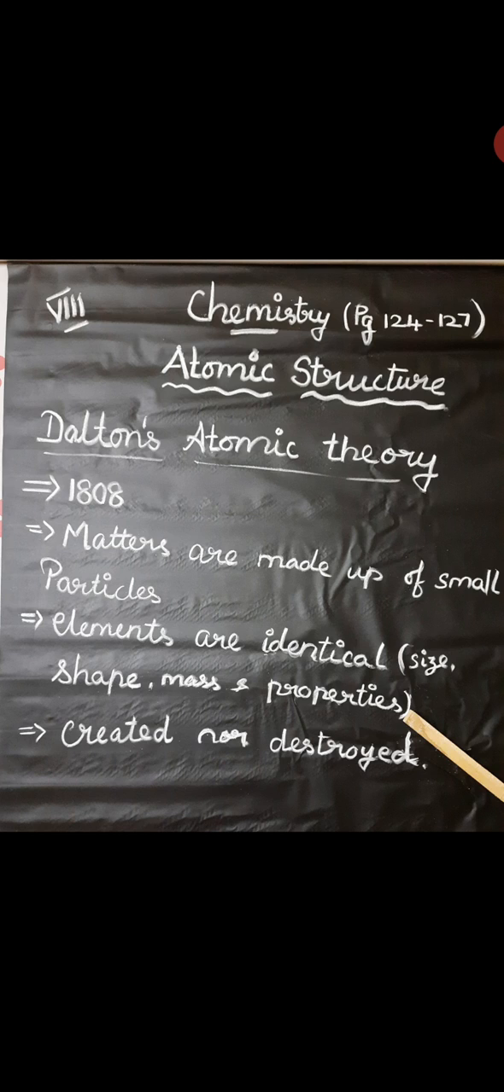So totally how many elements do we have? Totally 118 elements that are identified worldwide. Out of these 118 elements, 92 elements occur in nature. The remaining elements are synthesized in the laboratories.